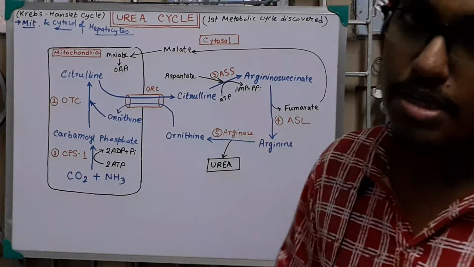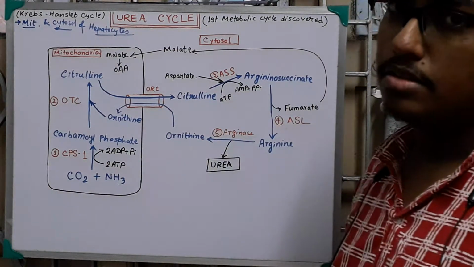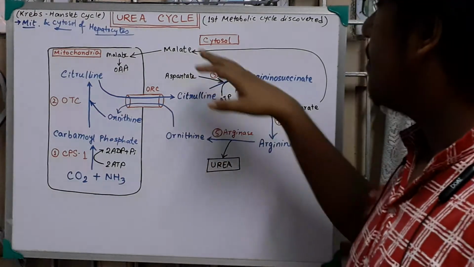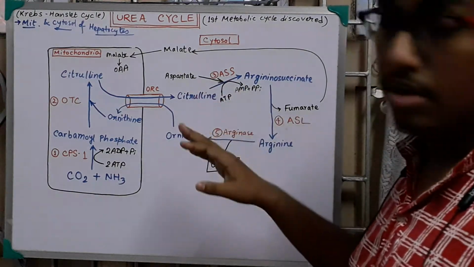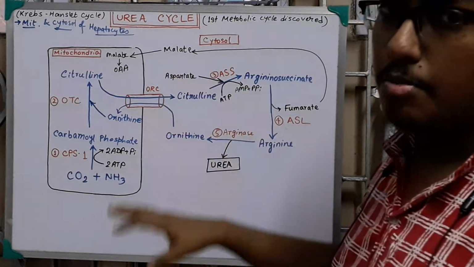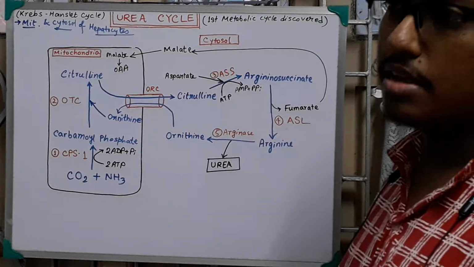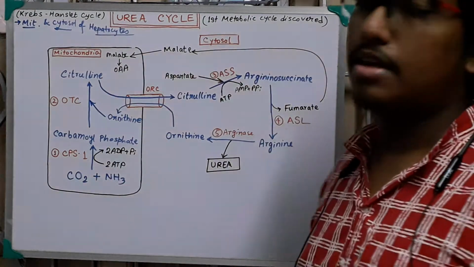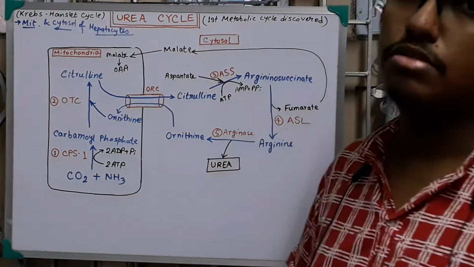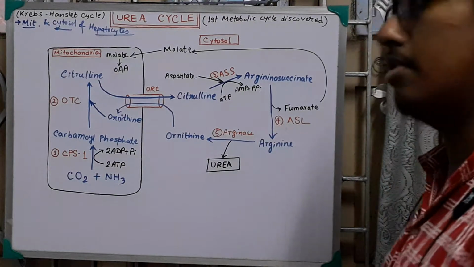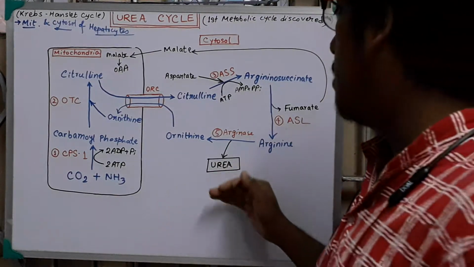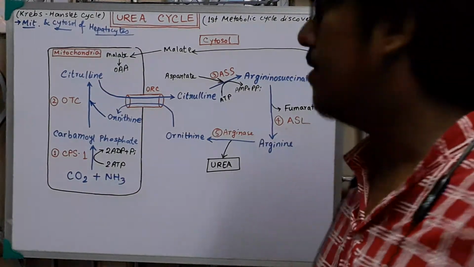I have already mentioned that from all the amino acids, the amine group is released as ammonia. In the liver, this ammonia enters into the urea cycle to form urea. So the purpose of the urea cycle is the formation of urea, which is less toxic to our body and also soluble in water. That's why urea can be excreted through our urine.